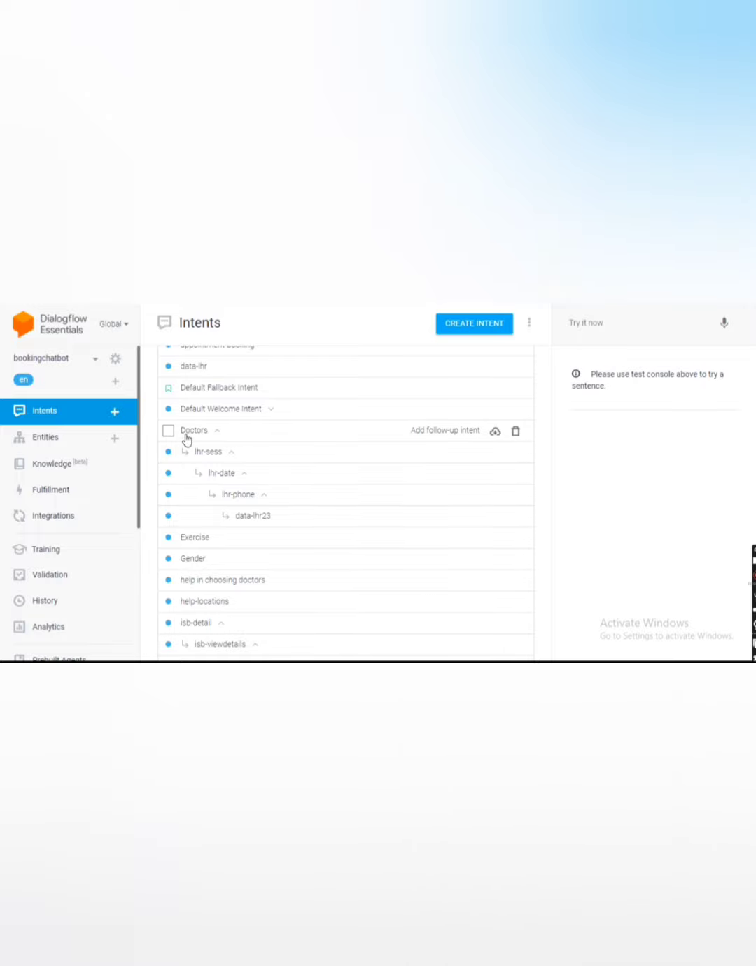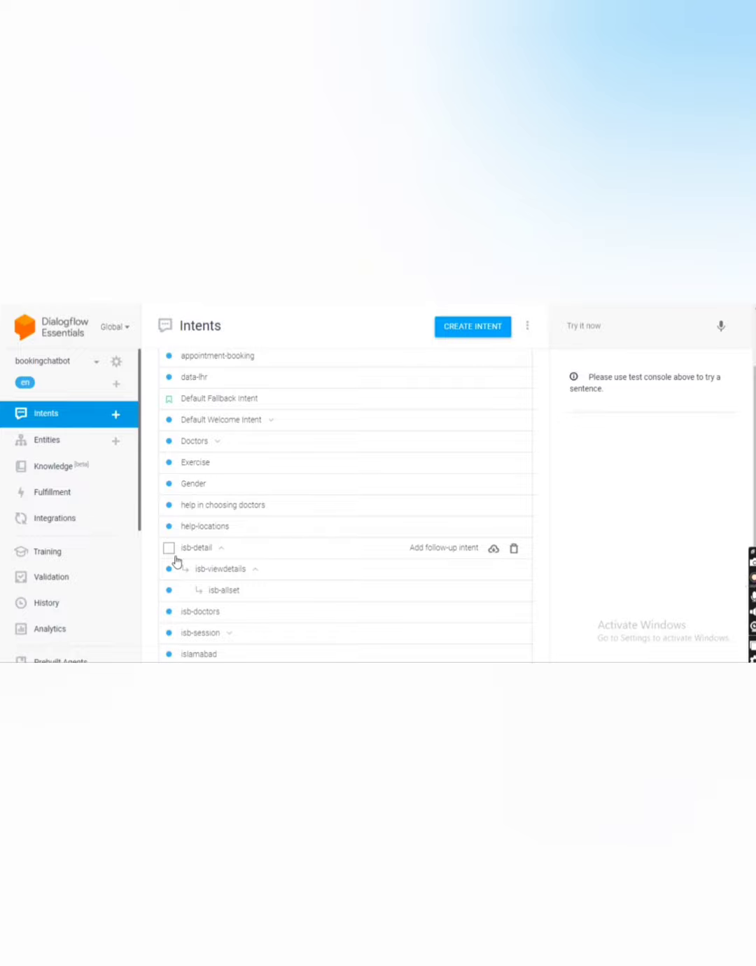For example, if the user chooses the location Lahore, it first provides the list of doctors. Then it asks what type of session the user wants. Then, for fixing the appointment, the chatbot asks for the date, then the phone number, and at the end it displays all the details the consumer has given. If the user chooses Islamabad, the chatbot displays the same features and functionality as for Lahore.